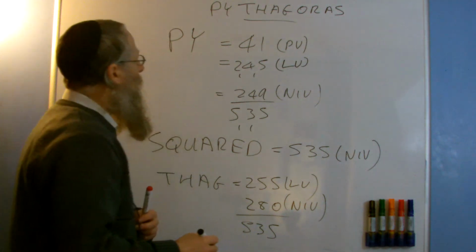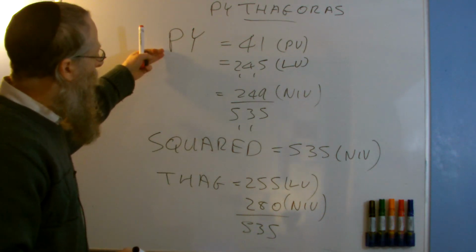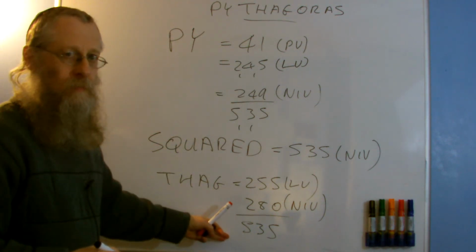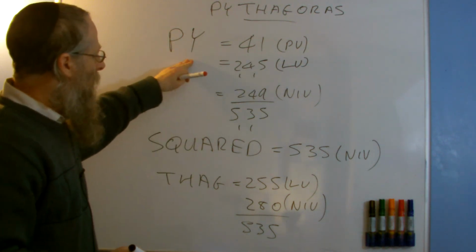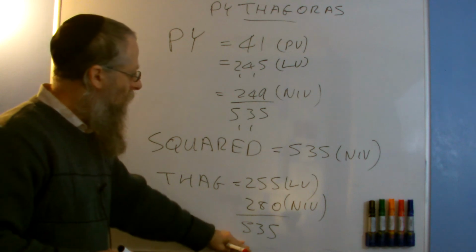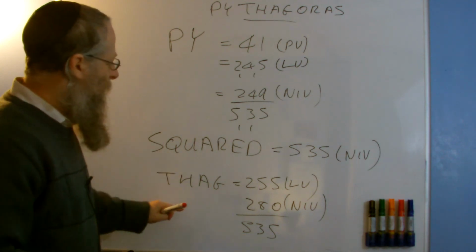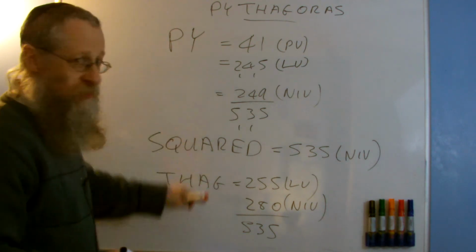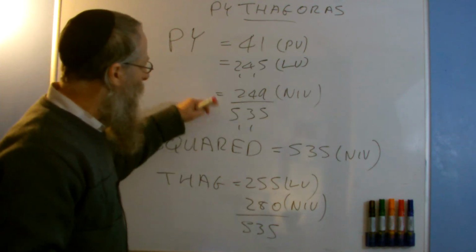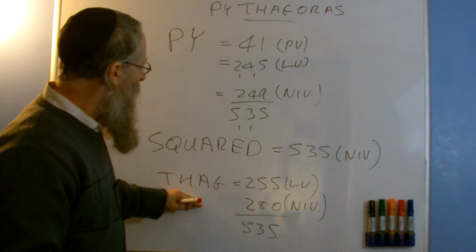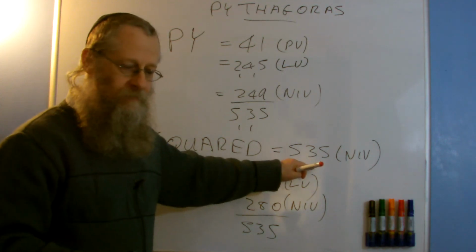So I've got now a connection between pi and Thag. It's like two sides of the triangle, P and Y, equal the hypotenuse Thag. Well, we'll see that actually pi is also connected to the hypotenuse later on. But we've connected both of these, pi and Thag, to squared.